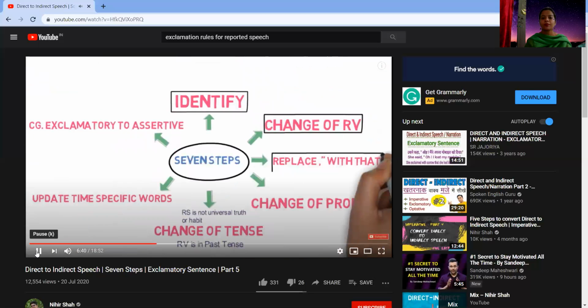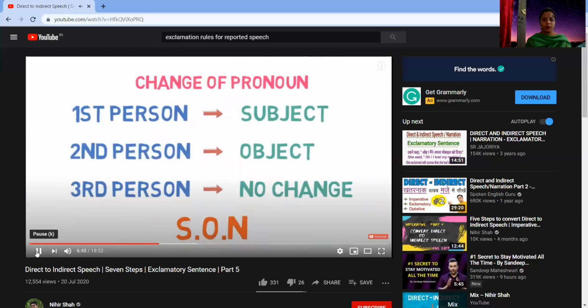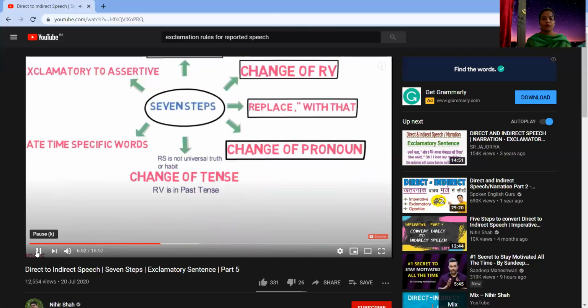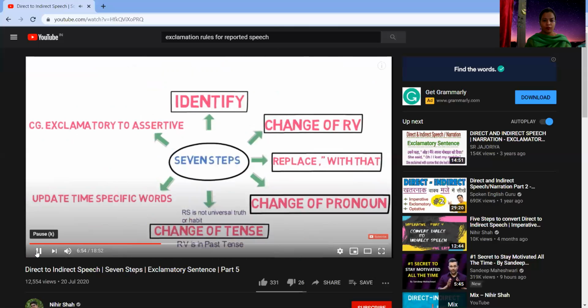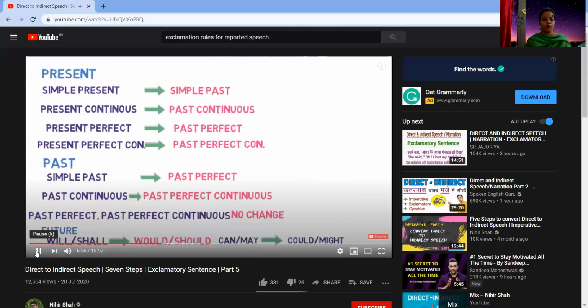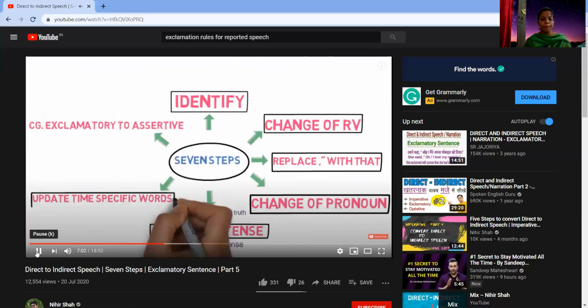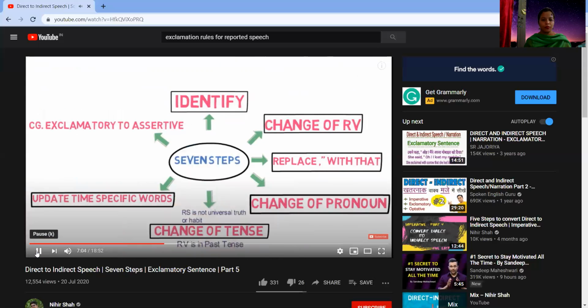Step number 3, replacement of the comma and inverted commas with the conjunction that. Step number 4, change of pronoun. The pronoun will change as per this workflow. Step number 5, change of tense. Tense will change as per this workflow. Step number 6, change of time denoting words.